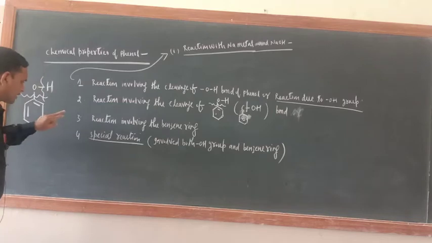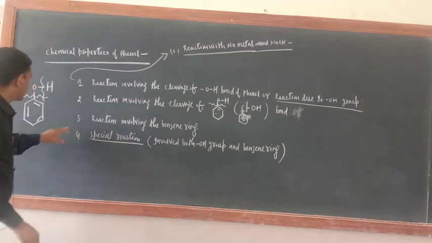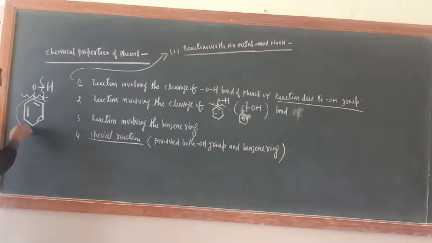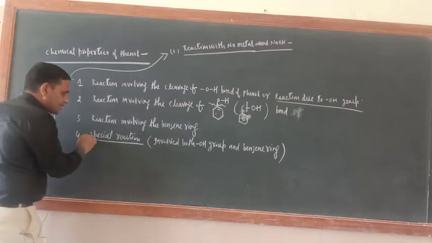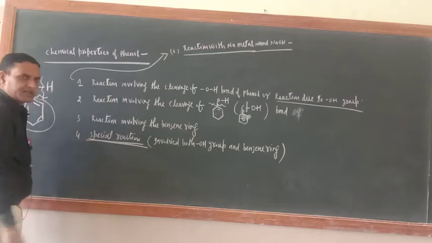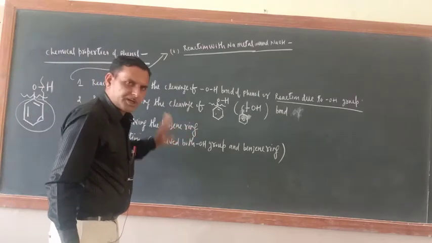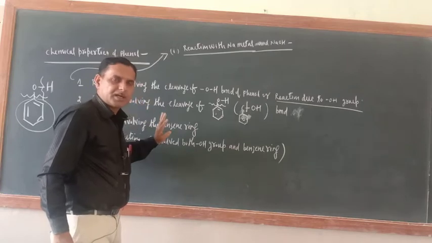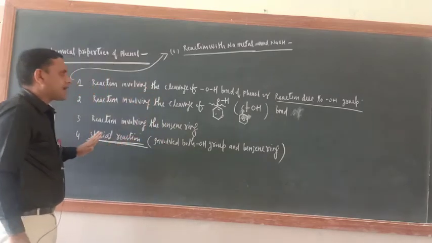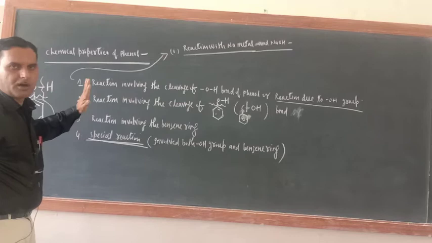The third is the reaction due to the benzene ring. Only the ring is taking part; OH is not taking part and will be as such. The fourth is a special type of reaction, in which OH and the benzene ring both take part. So these are the chemical properties of phenol.